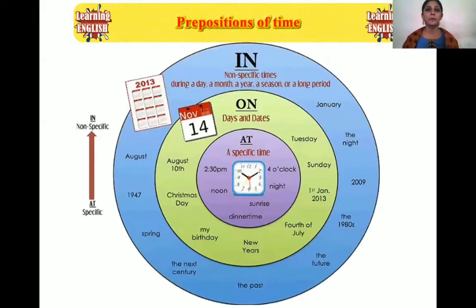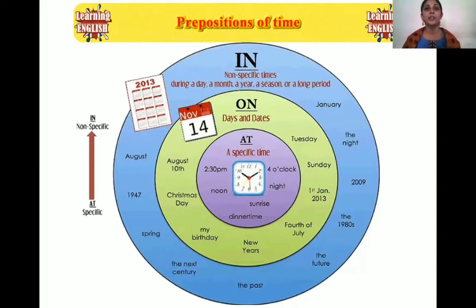Okay. Now let us look at this chart. Three most common prepositions of time are in, on, and at. I give you one or two examples of preposition at, and I'll give some more examples later on. Let us first discuss preposition in. It is used for non-specific times.